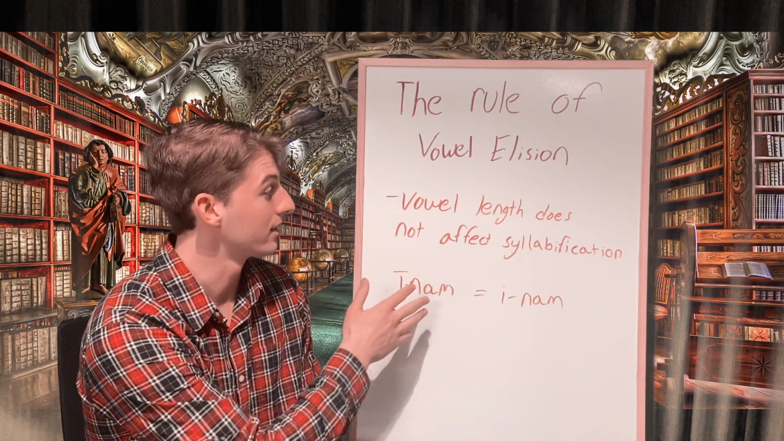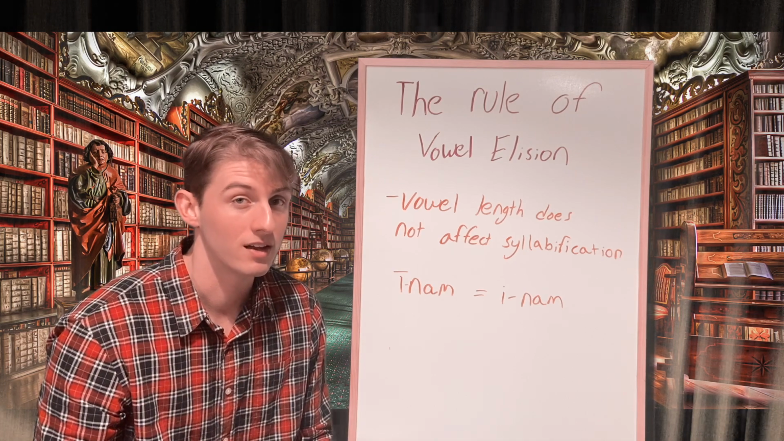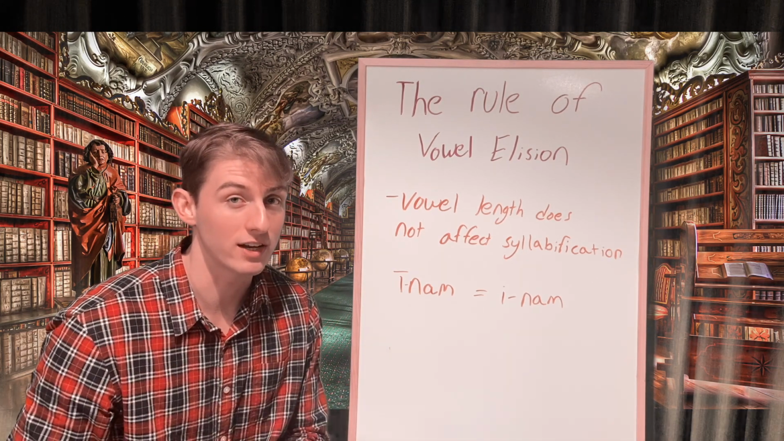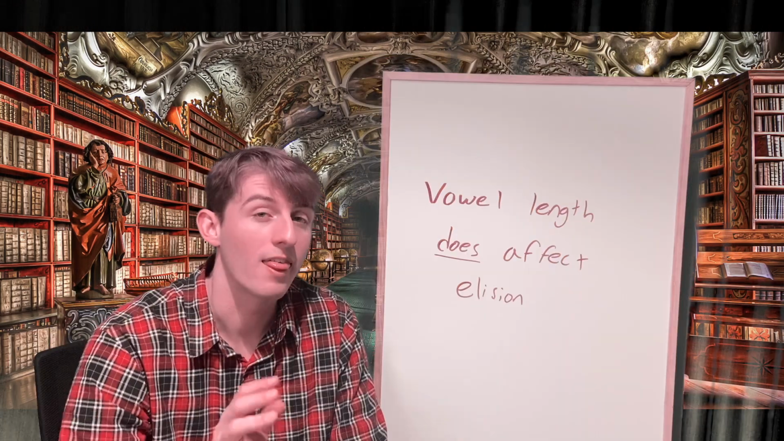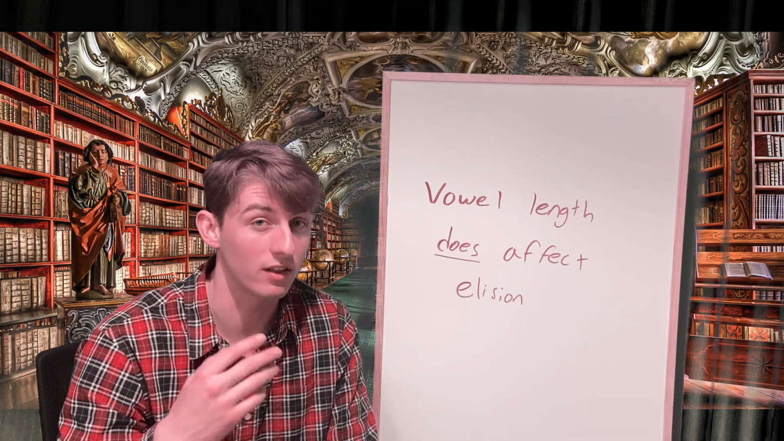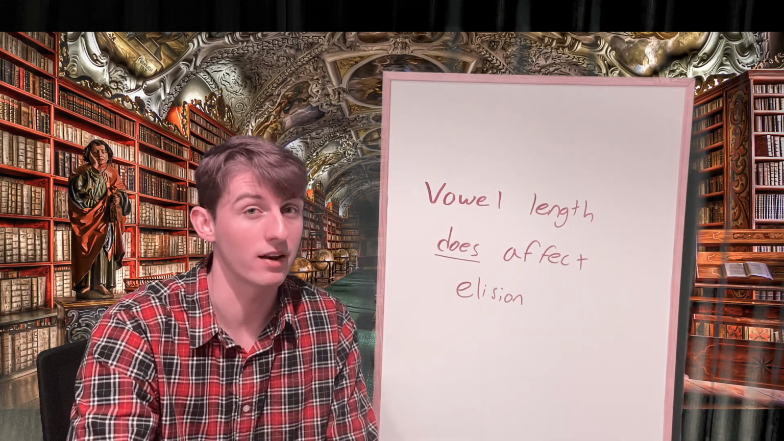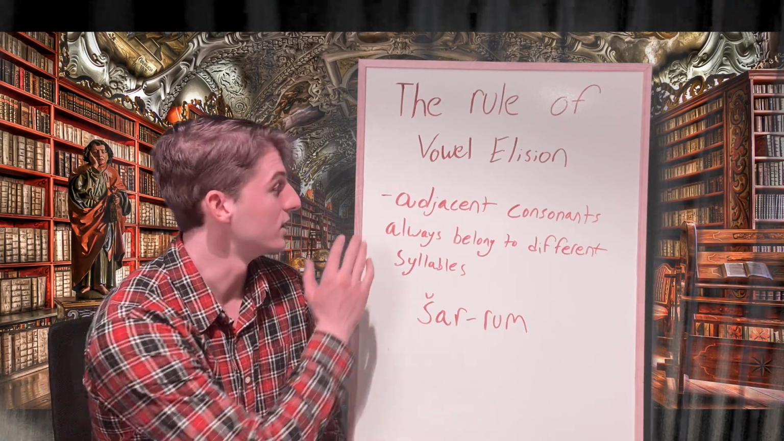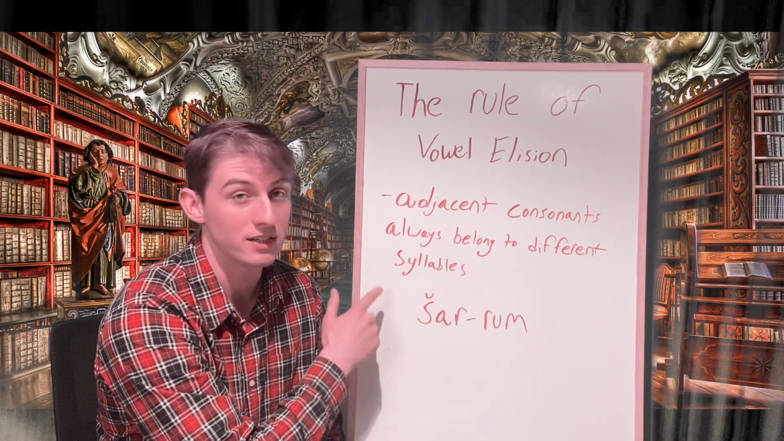Next, vowel length does not affect syllabification. So if we see a macron representing a long vowel, this is not going to change the way that we break the word down into syllables. That being said, vowel length does affect elision. So pay attention to the length of the vowels when you're deciding whether or not a vowel needs to be taken out. Lastly, and probably most importantly, adjacent consonants always belong to different syllables.